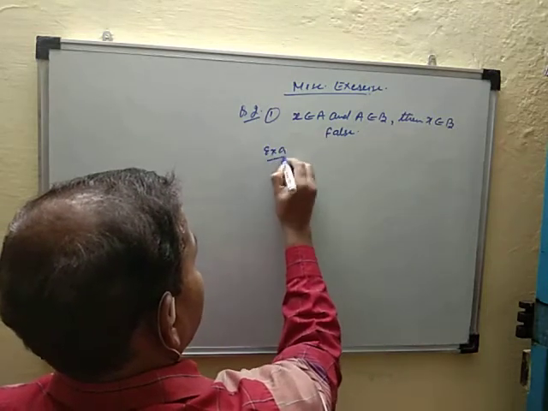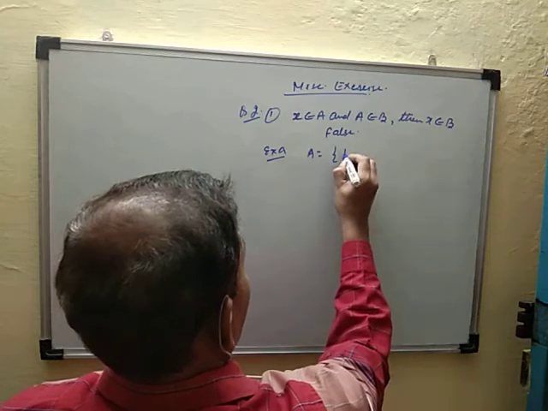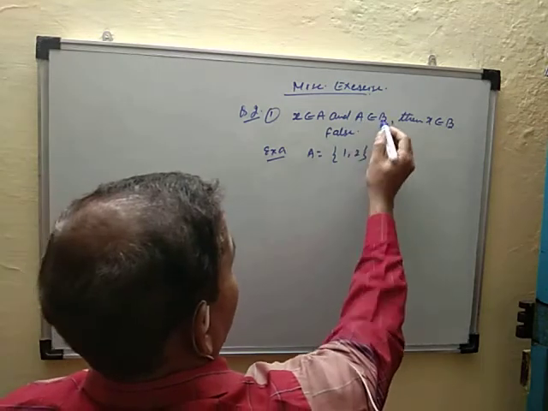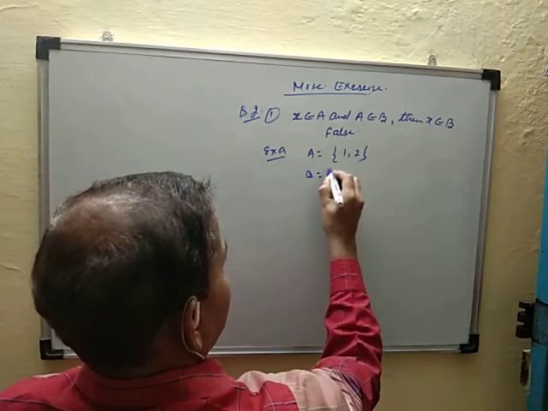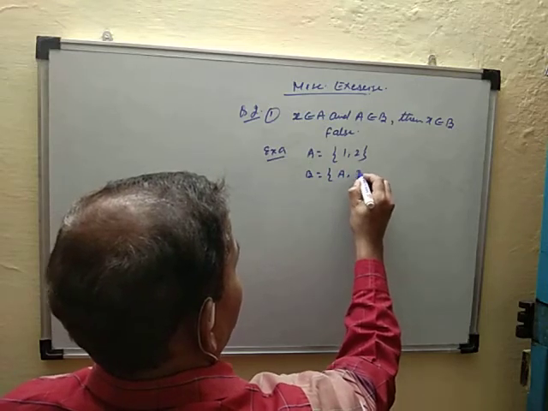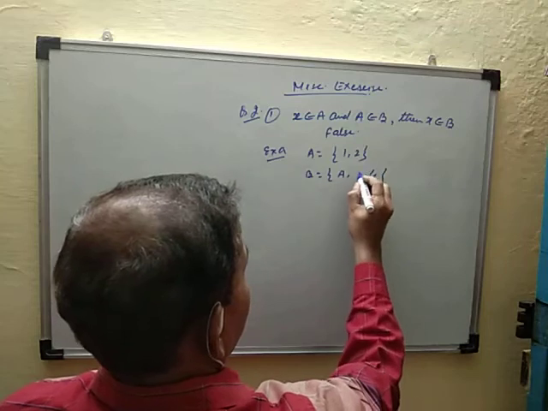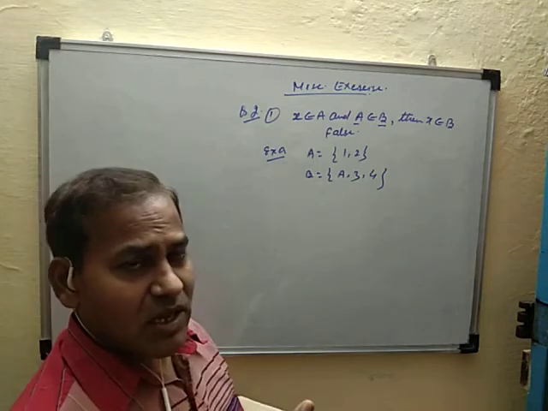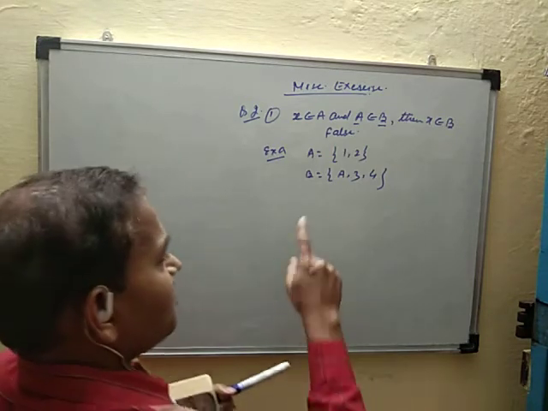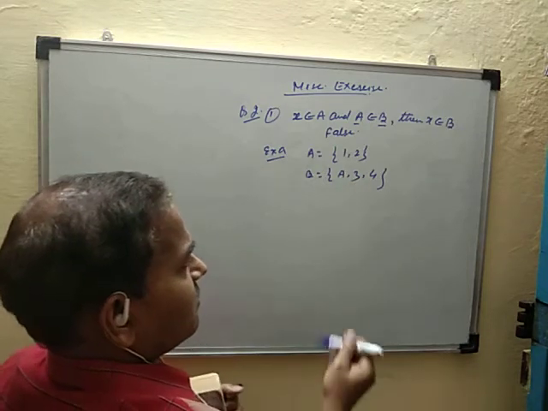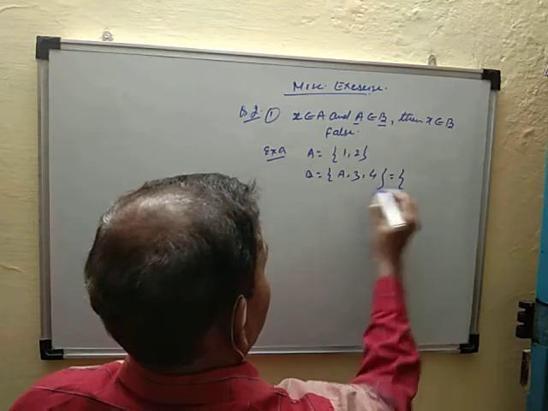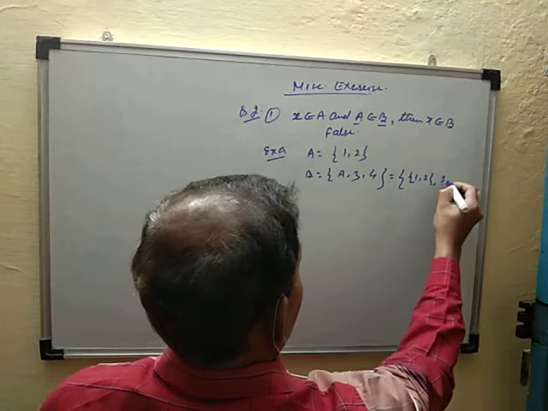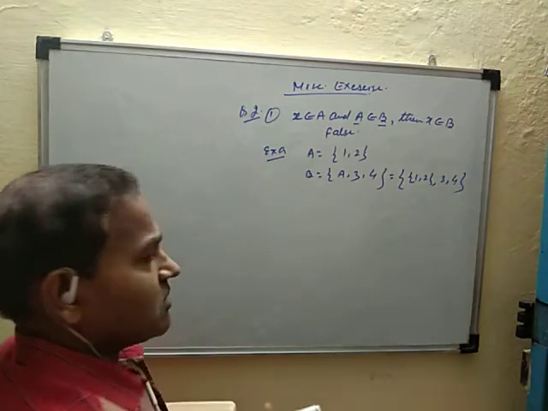For example, let A = {1, 2}. Since A belongs to B, suppose set B = {A, 3, 4}, because capital A is an element of set B. This can also be written as B = {{1, 2}, 3, 4}. This is set B.